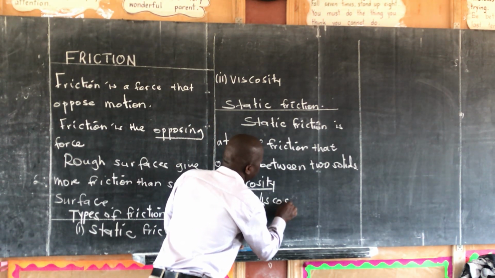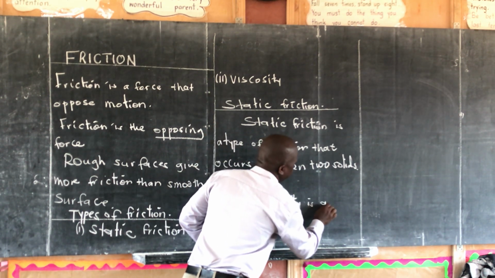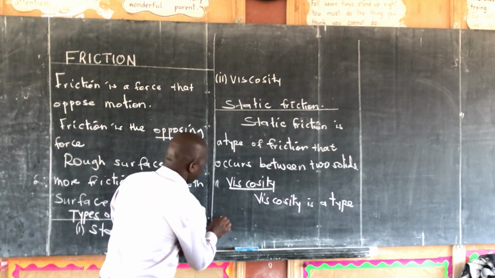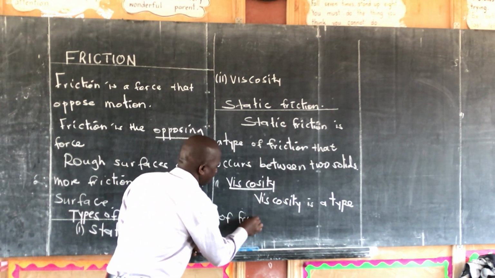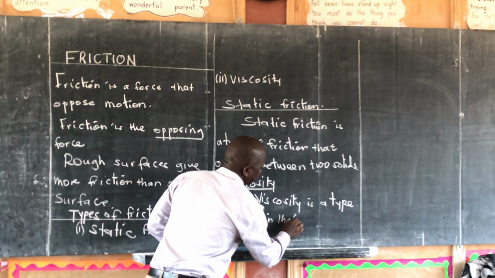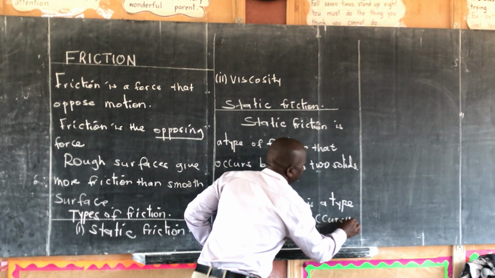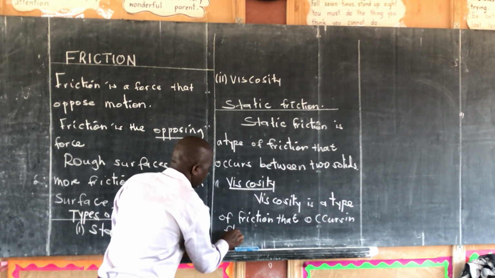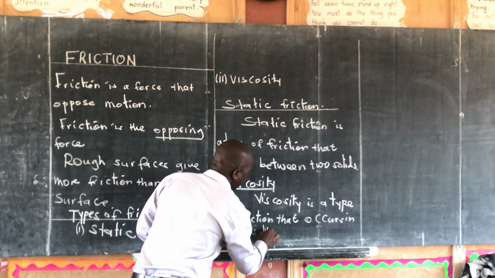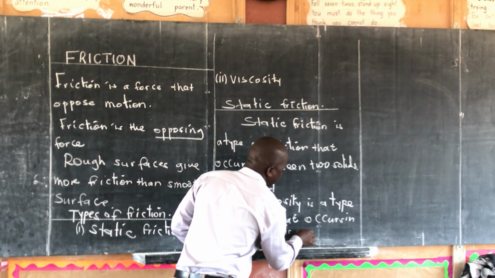Viscosity is a type of friction that occurs in fluids, in fluids like air and water.